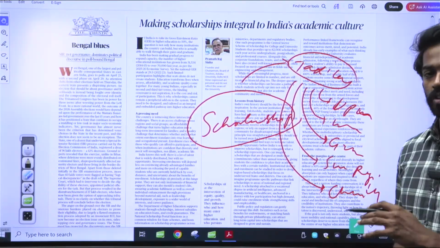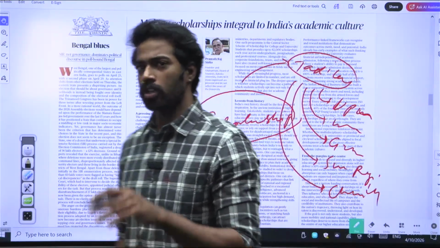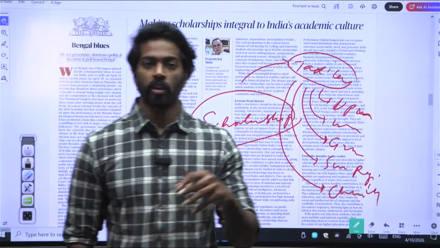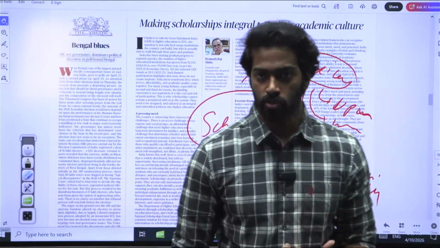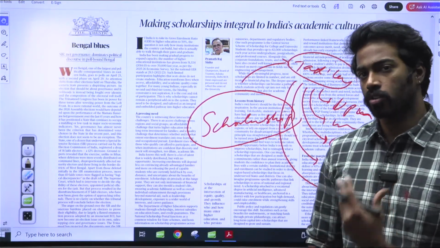This is how Takshashila worked. So the author is trying to say that we need to keep these kinds of scholarships for students so that they can get access to higher education institutions and contribute better to the Indian economy. That is what the author is trying to say.